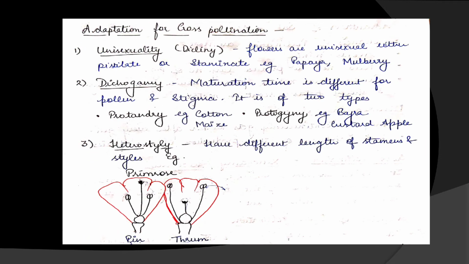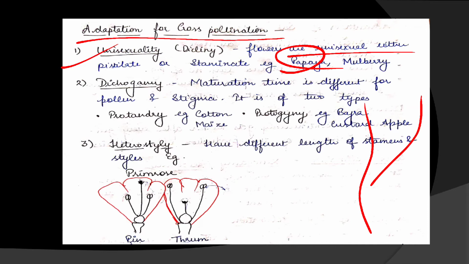Now move on to the adaptations for cross-pollination. Here we will see what the adaptations are. Why in sunflower is cross-pollination occurring and not self? What are the adaptations in such flowers? So first is unisexuality. Flowers are unisexual. Either they contain the female part or they contain the male part. Only one reproductive part is present. Okay, for example, papaya.